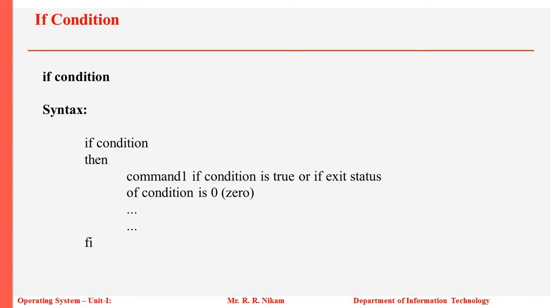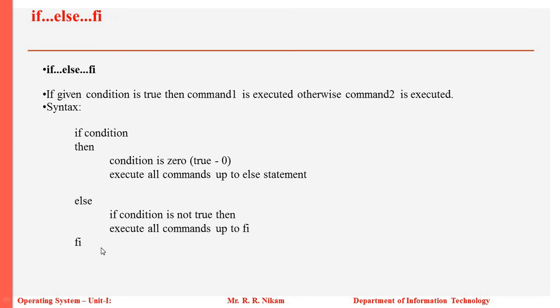So next we'll be discussing the condition statement in shell script, how to use it. So we have the if command. The syntax is: if, the condition we need to specify, then what operation is to be carried out if the condition is true, and very importantly we need to close the if statement. For that we have to close it with the help of fi. This tells us that the if ends here.